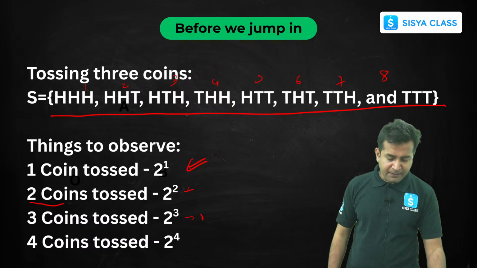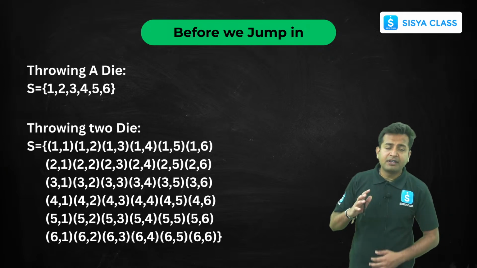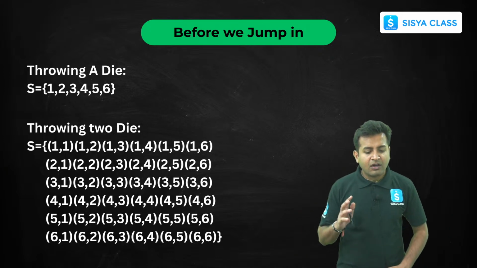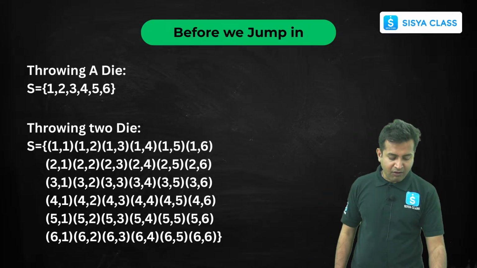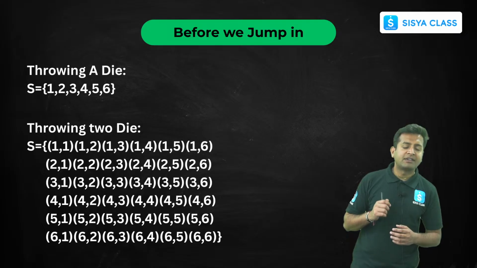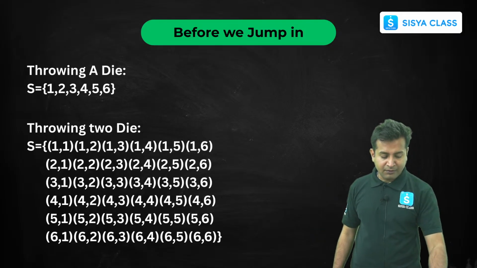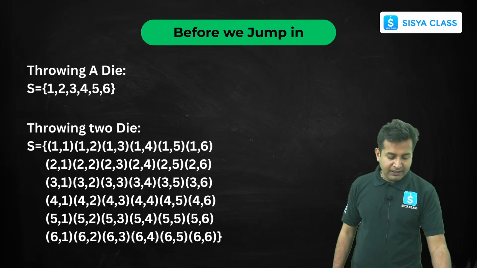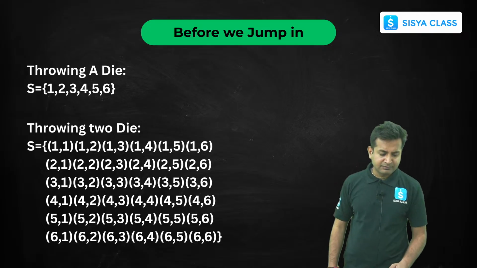Now, if I proceed further, let's suppose we are throwing a die, right? If we throw a die, what are the outcomes that we'll get? The outcomes are very simple. We'll get either 1, 2, 3, 4, 5, 6. Apart from these 6 numbers, we won't get anything else, right? Do you all agree with me? Yes or no? So this is how it is.